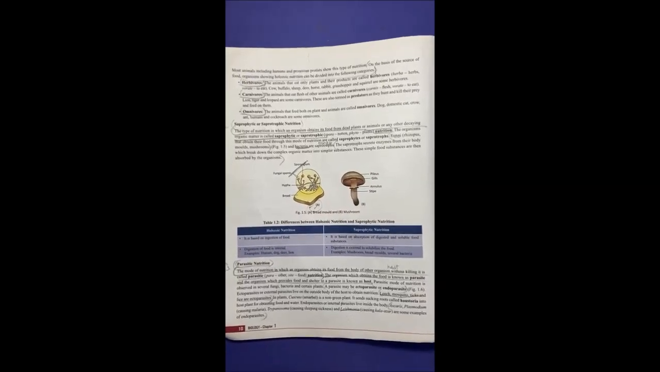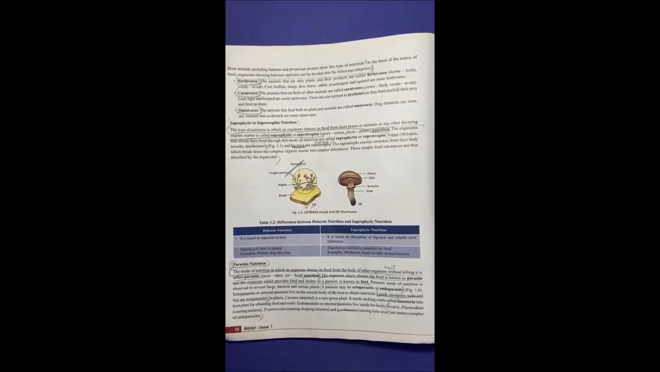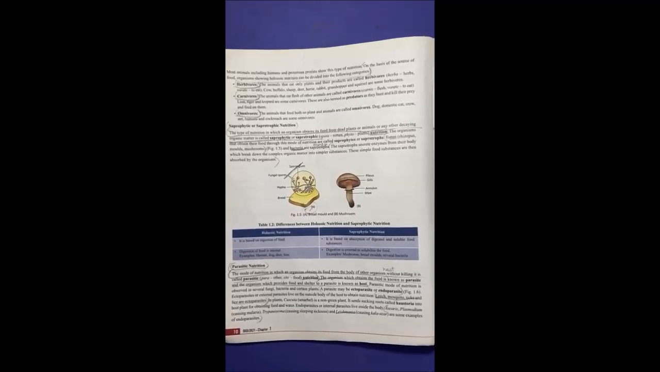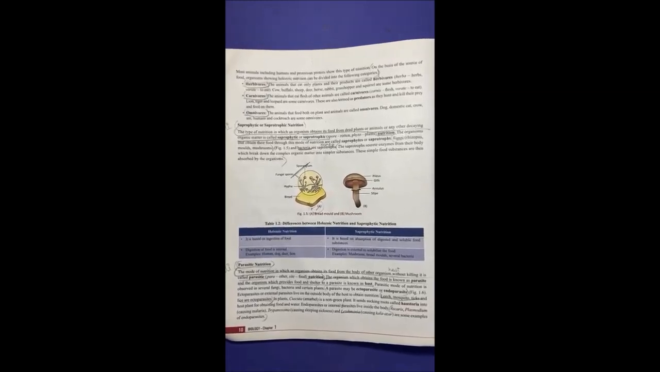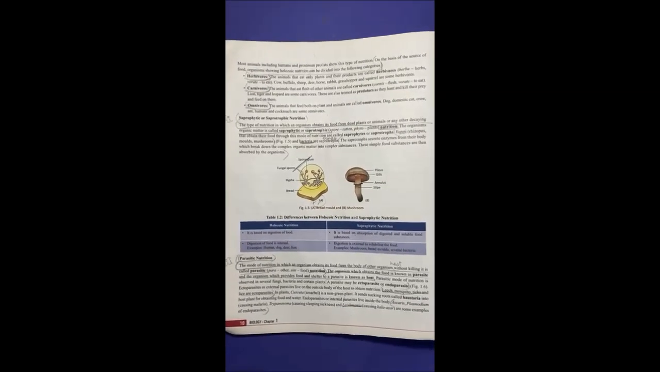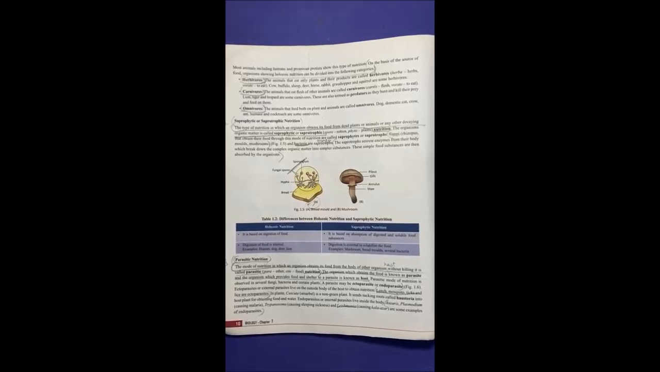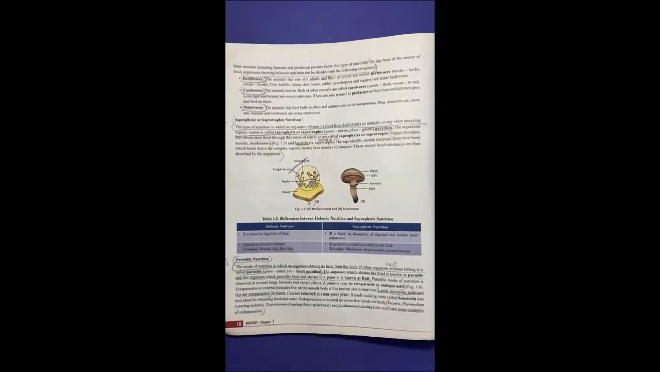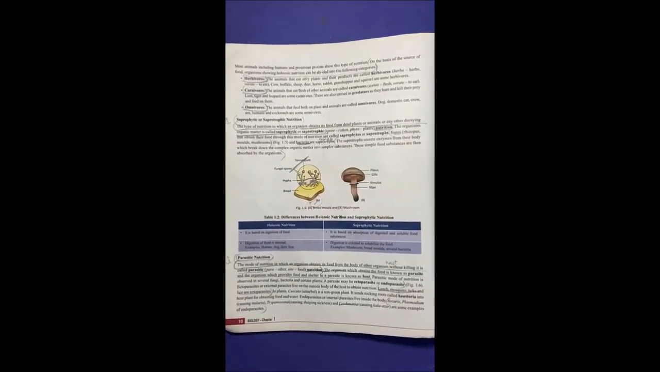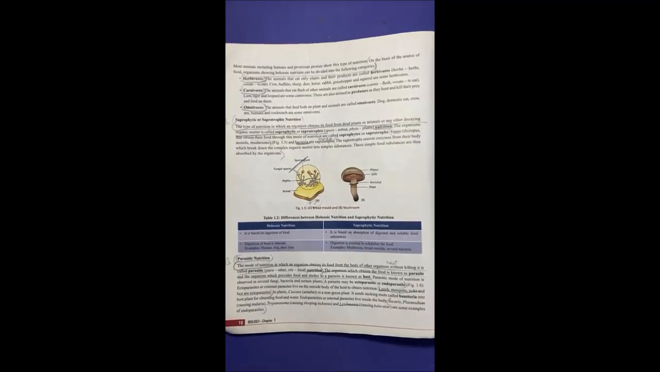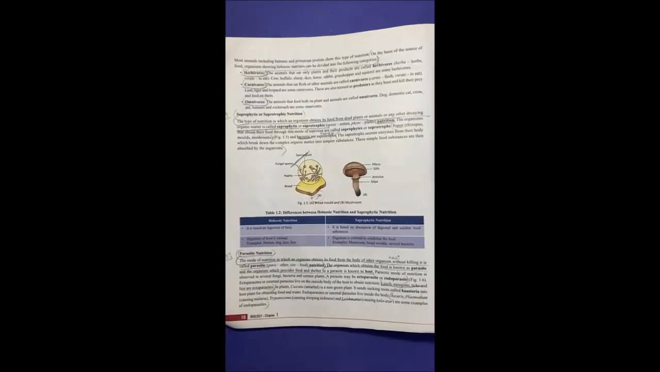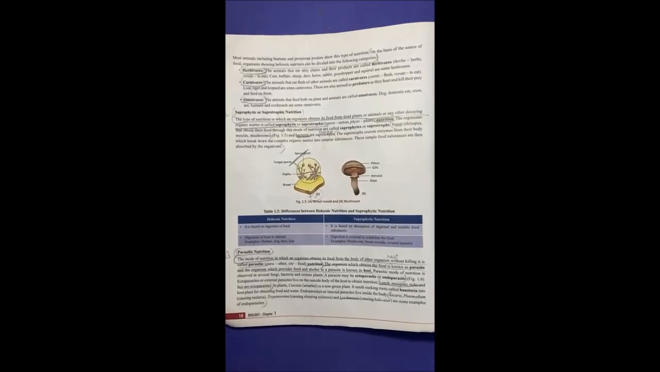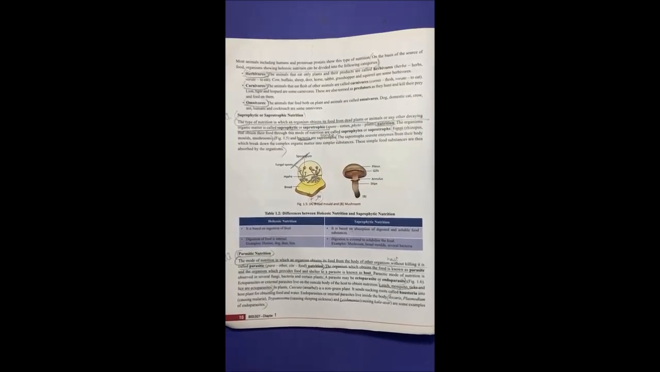So in parasitic mode of nutrition, the organism or the parasite is dependent on the host body for its food and shelter. A parasite can live inside the body of the host or it may live outside the body of the host. If the parasite is living inside the body, it is known as an endoparasite, and if it lives outside the body of the host, it is considered to be an ectoparasite. If the parasite is dependent only for food, then it is considered to be a partial parasite.